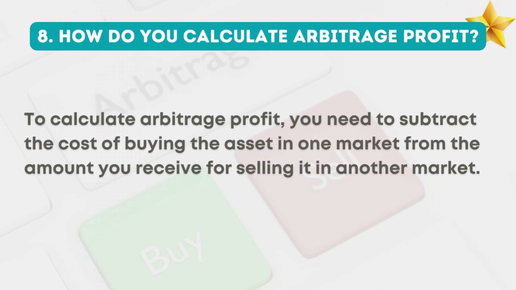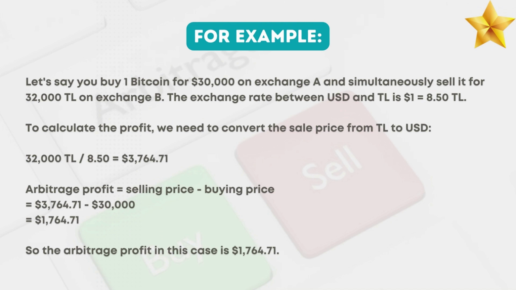8. How do you calculate arbitrage profit? To calculate arbitrage profit, you need to subtract the cost of buying the asset in one market from the amount you receive for selling it in another market. Let's say you buy one Bitcoin for $30,000 on exchange A and simultaneously sell it for 32,000 Turkish lira on exchange B. The exchange rate between USD and Turkish lira is $1 equals 8.5 Turkish lira.